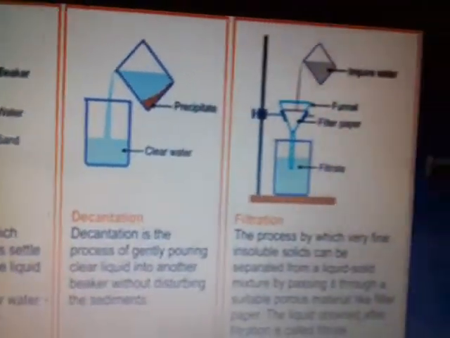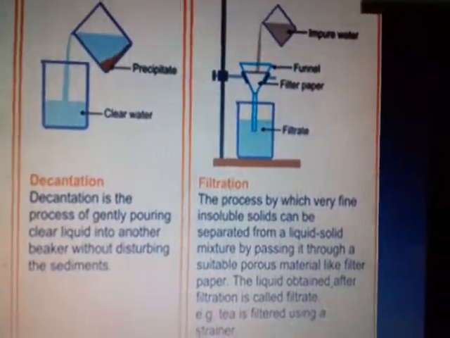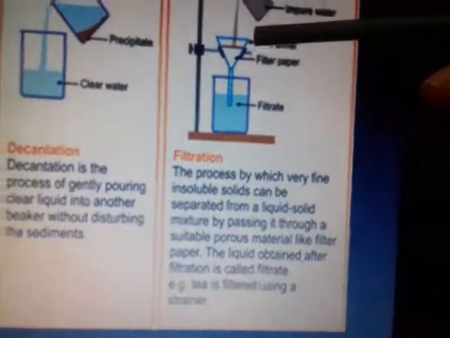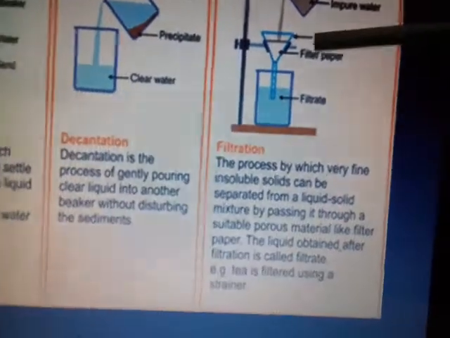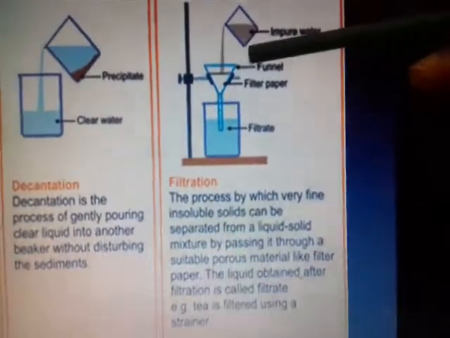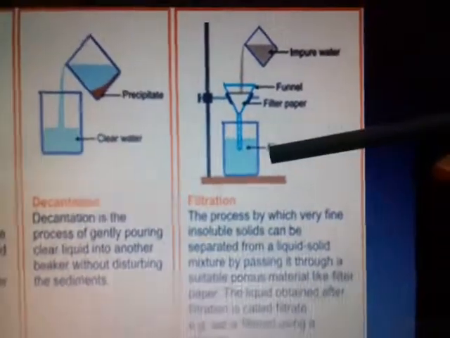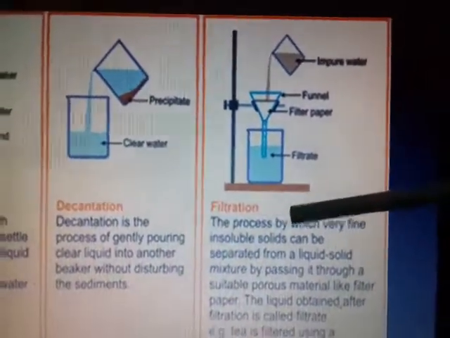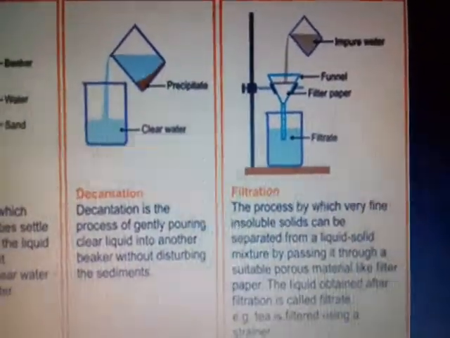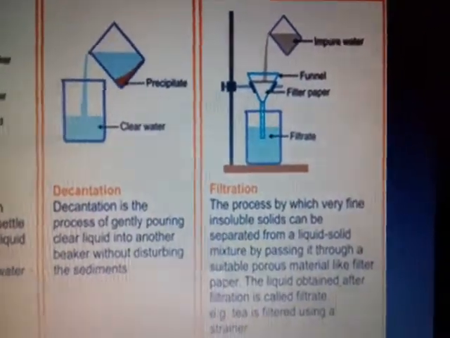The third step is that the water is poured through a funnel where a filter paper is placed. This will allow the impurities to settle above and the pure water comes down. This is the process of filtration. So sedimentation, decantation, filtration. Now the water is very pure. I hope it is very clear.